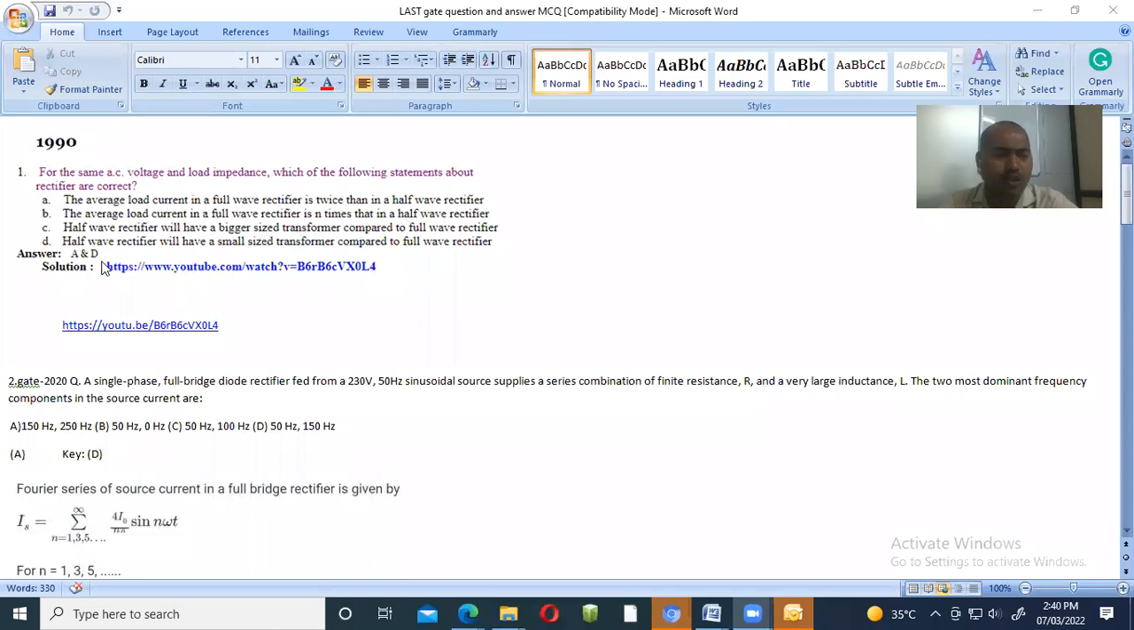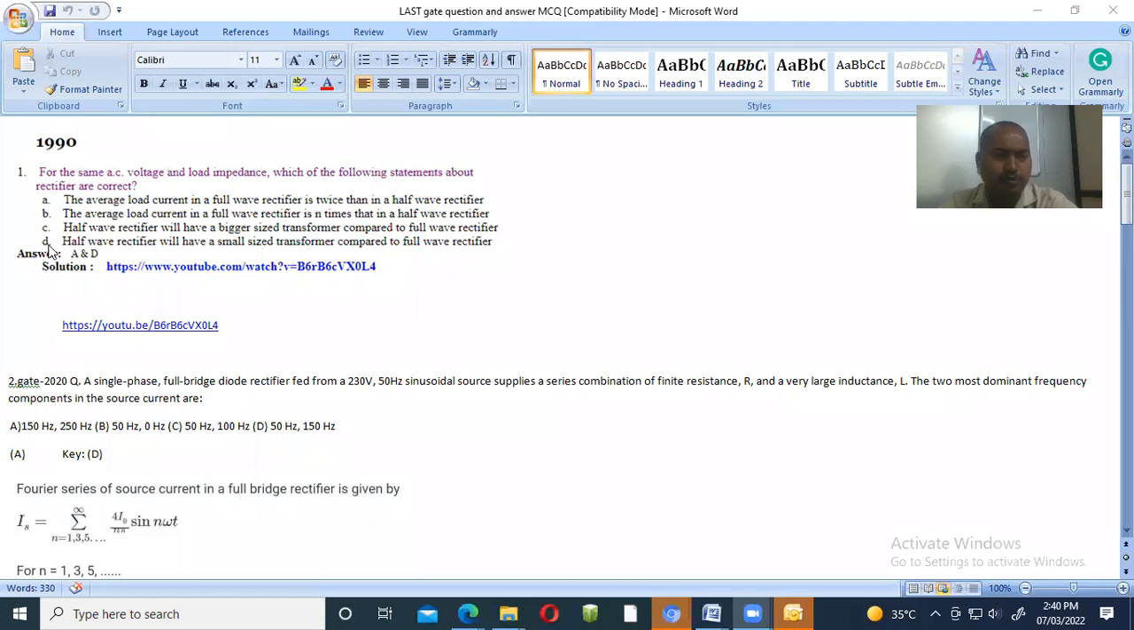Okay, now half wave rectifier will have a small size transformer compared to the full wave rectifier. Is it right? Right. The transformer size for the half wave rectifier is small because less voltage has to be converted from AC into DC. So your answers are A, the average load current in a full wave rectifier is twice that in a half wave rectifier, and D, half wave rectifier will have a small size transformer compared to the full wave rectifier. So your answer is A and D.